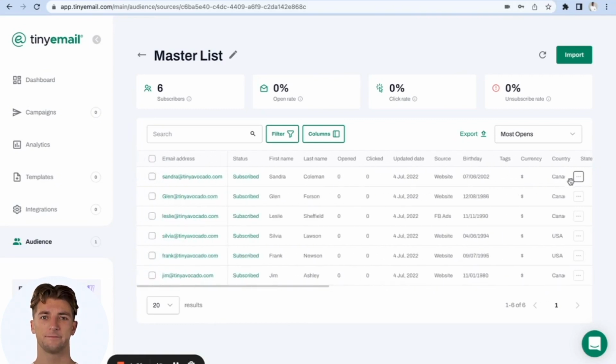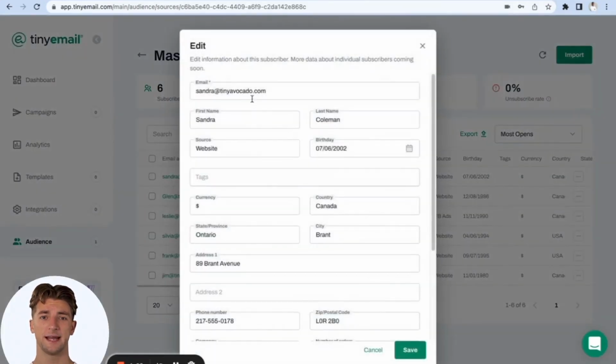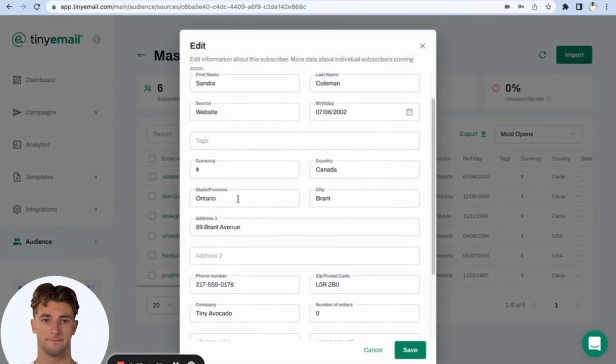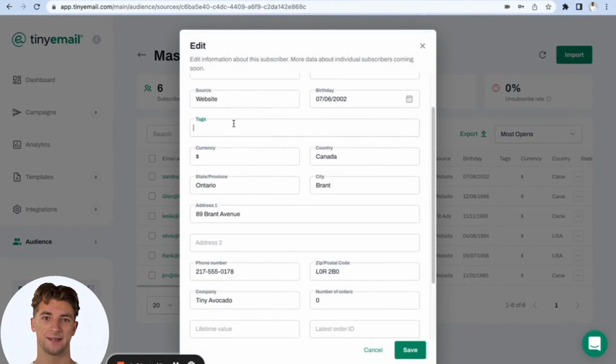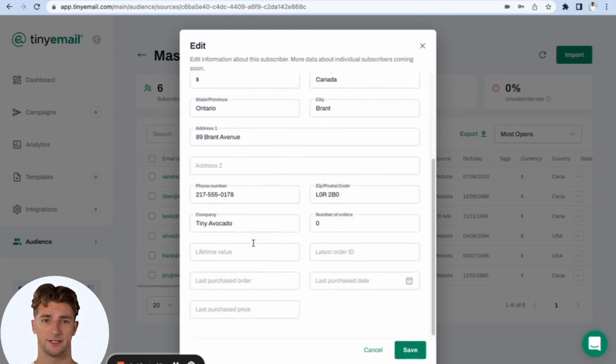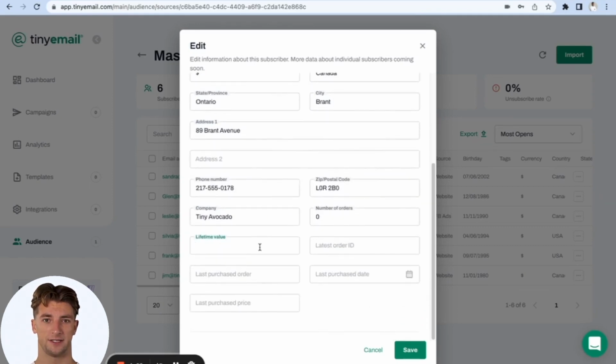Click on Edit. In editing Sandra's record, I can add a tag that says New Customer. Or I can even add a lifetime value of $0 since she's a new customer who hasn't purchased anything yet. Save this.